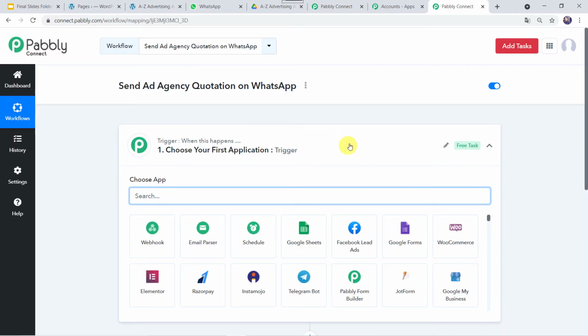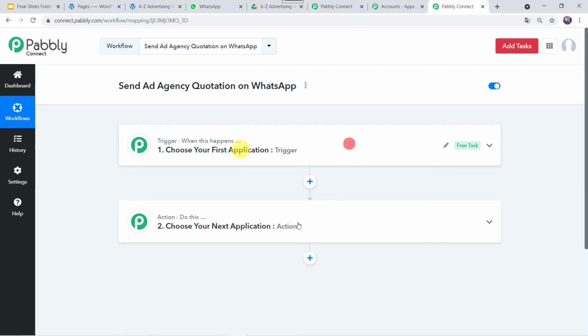Now here we can see a trigger window and an action window. So you might be thinking, what is this trigger? What is this action? So let me tell you, Pabbly Connect works on the concept of trigger and action. Trigger means when this happens, action means do this. So in this use case, we want that whenever a customer fills the inquiry form on the website, automatically your ad agency quotation should be sent on the WhatsApp number of the customer.